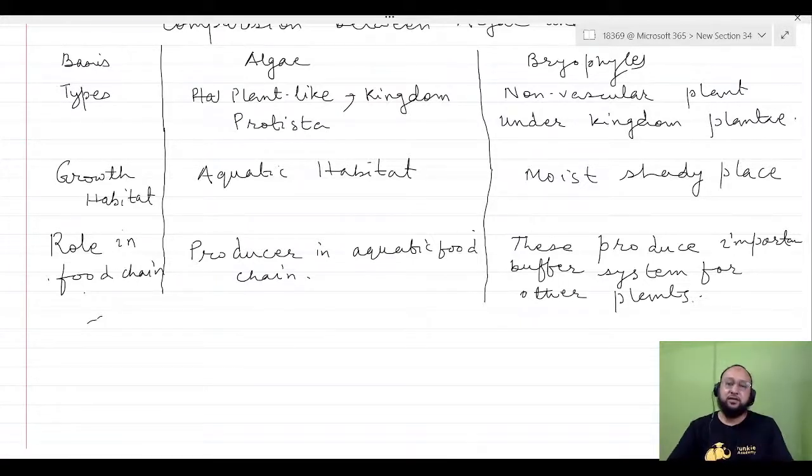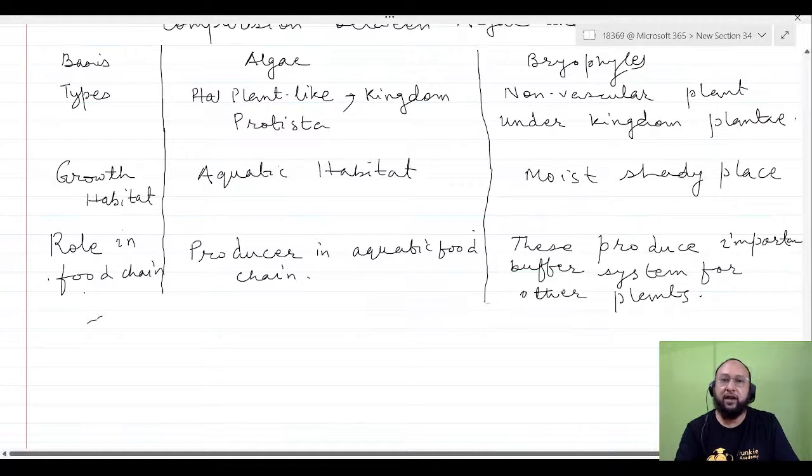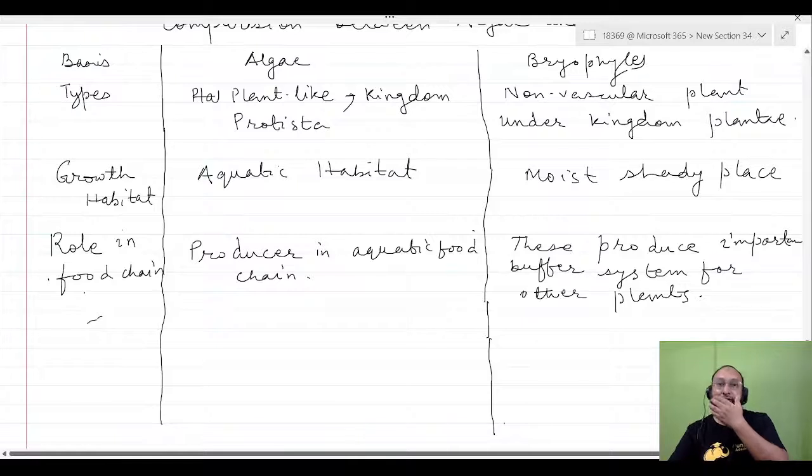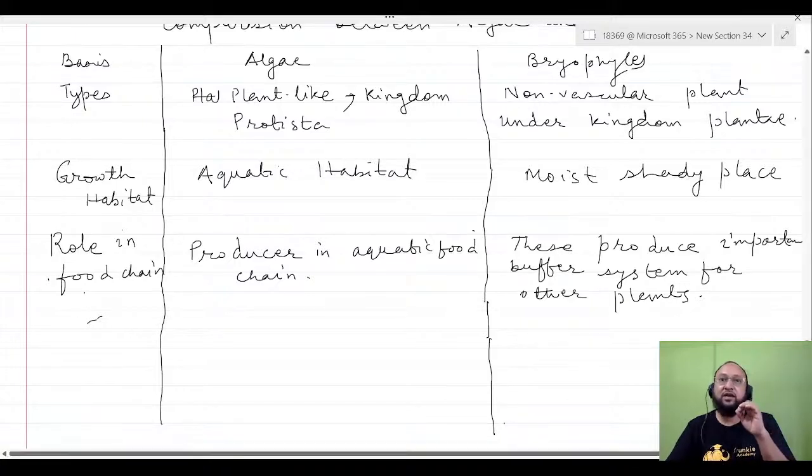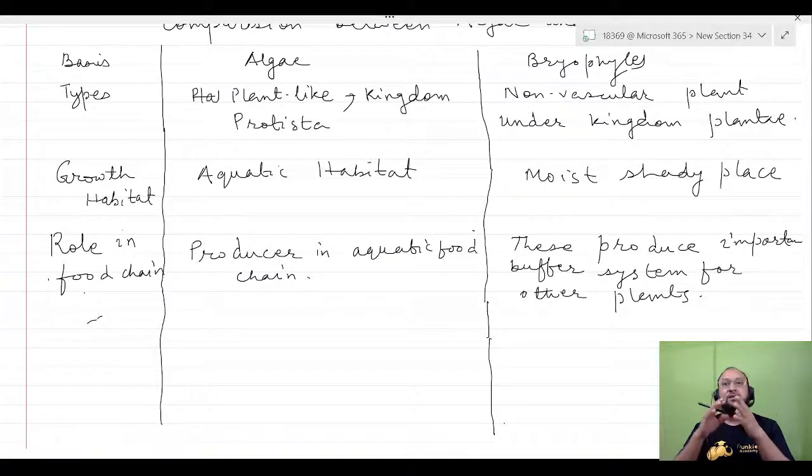But since bryophytes are land plants, the first terrestrial plants, and algae are only found in water bodies, where the water is contained in the aquatic system, algae form the producer for the food chain in the aquatic food chain only. But bryophytes are somehow acting as the buffer system for other plants, like higher plants.